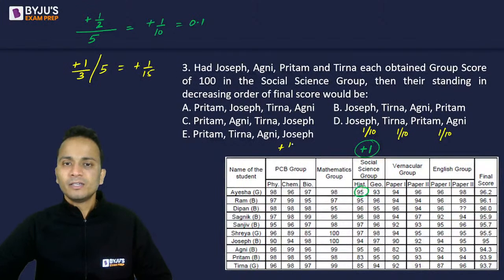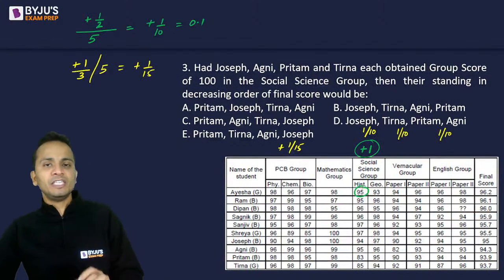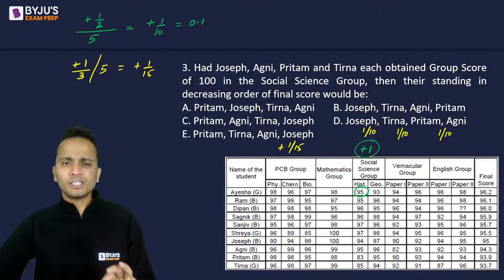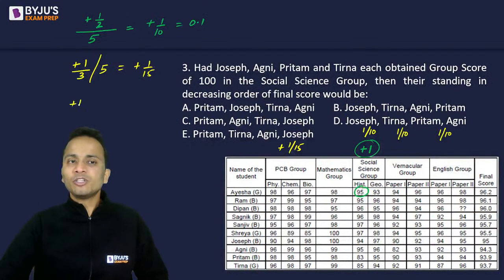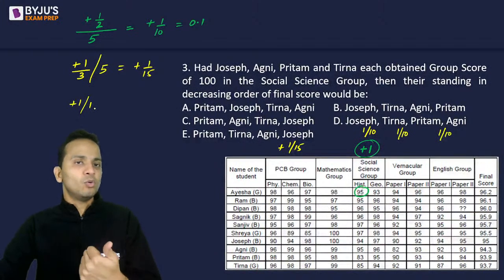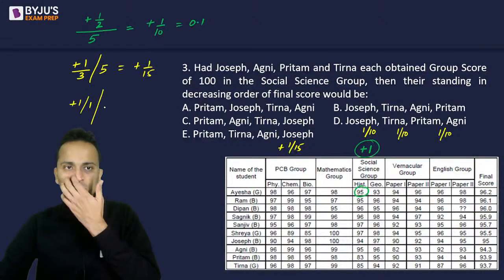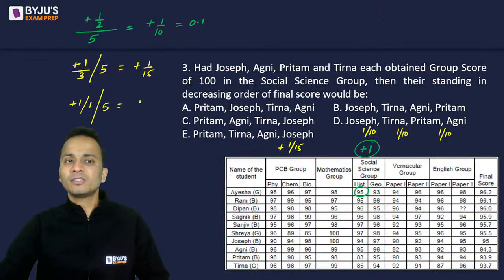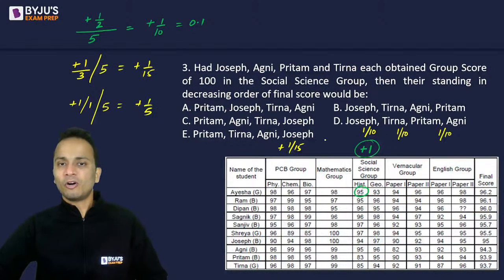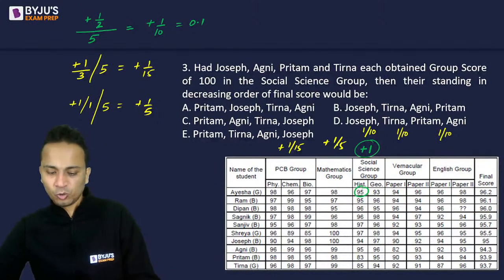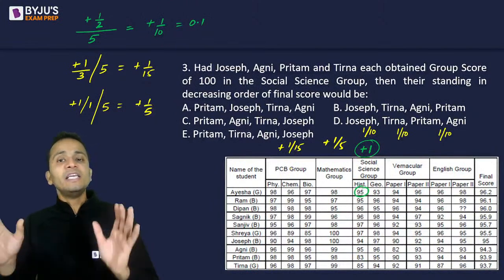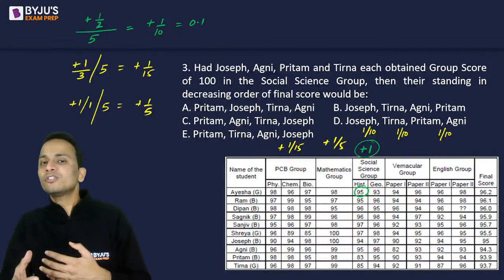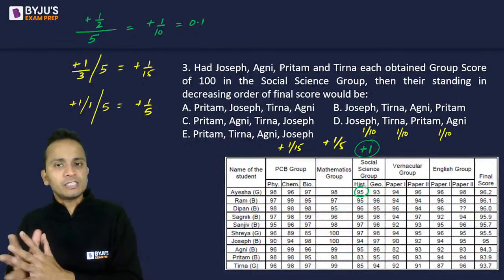So finally, the final score will increase by 1 by 15 if there is an increase of 1 mark in any of the subjects in the PCB group. Mathematics group is only one subject, so an increase of 1 mark in mathematics will increase the group score by 1 divided by 1, and the final score further divided by 5, that is plus 1 by 5. So in mathematics the increase will be 1 by 5. Alright, so I have now calculated the effect of an increase of 1 mark in any of these subjects.